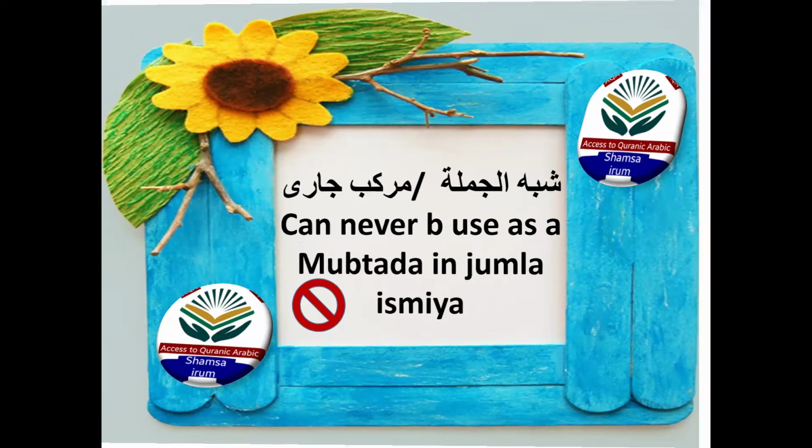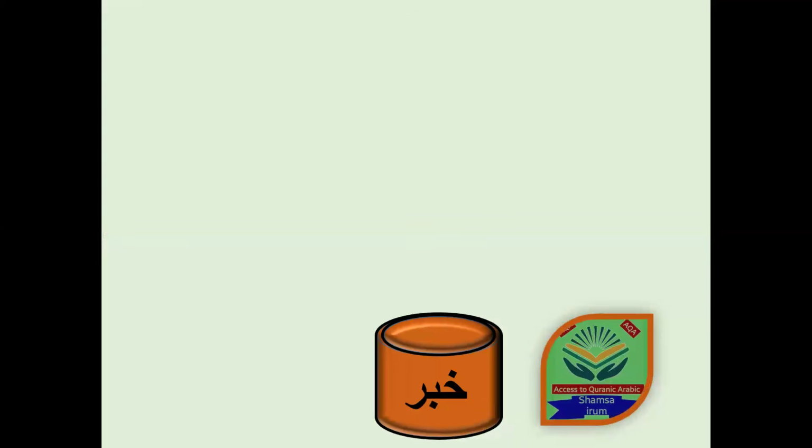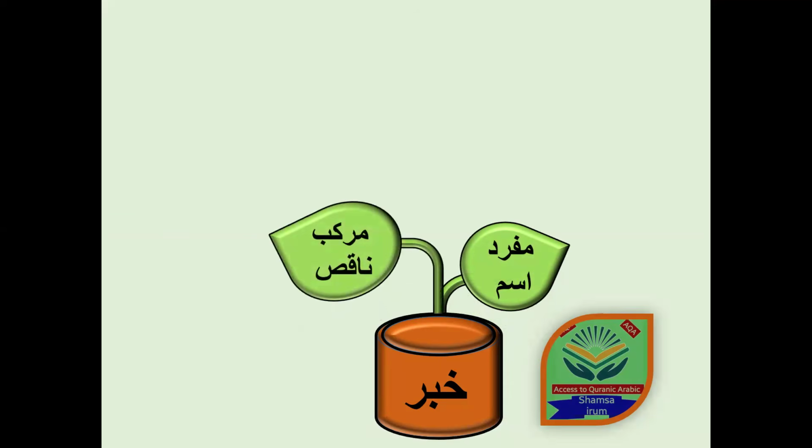So if it can't be used as a mubtada, what about the khabar? Khabar can be a mufrad ism, a singular noun. It can be used as a fragment, or you can say a phrase. And as you already know, we are doing five types of phrases in this Jumla Ismiya. So which phrases can be used as a khabar?